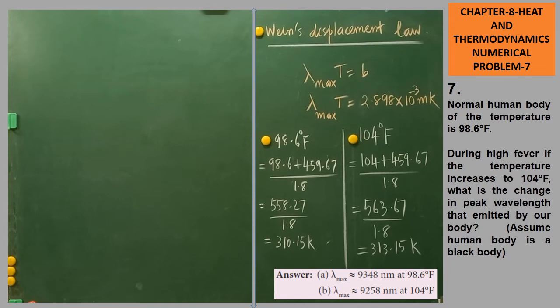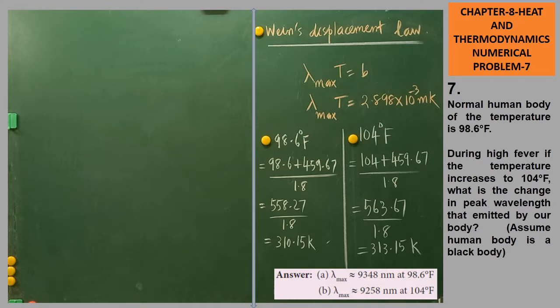Now we are going to solve the seventh problem in chapter 8, Heat and Thermodynamics. First I will read the problem. Normal human body temperature is 98.6 degree Fahrenheit. During high fever, if the temperature increases to 104 degree Fahrenheit, what is the change in peak wavelength emitted by our body? Assume that the human body is a black body.